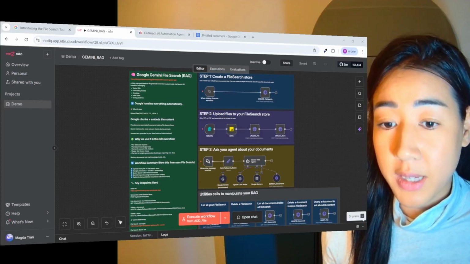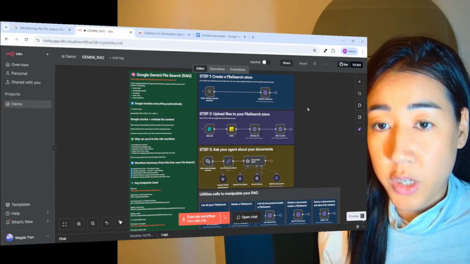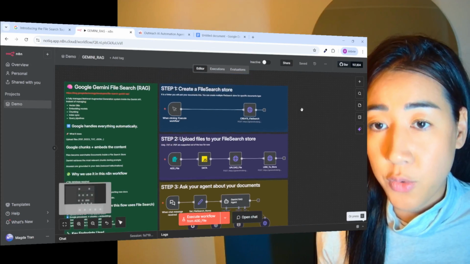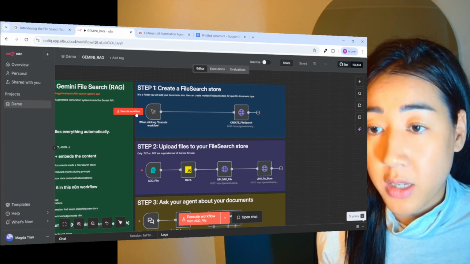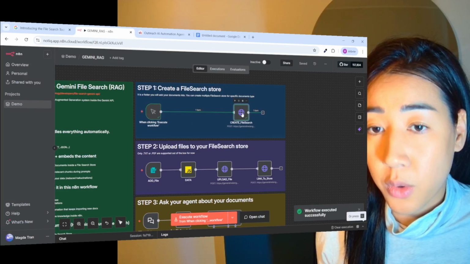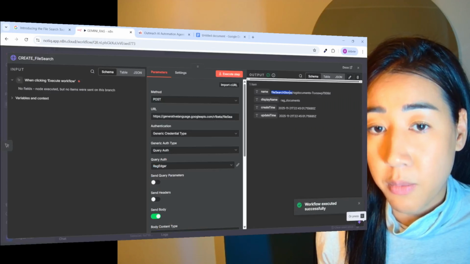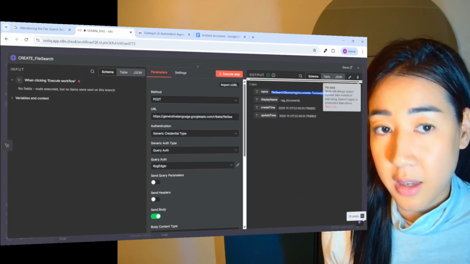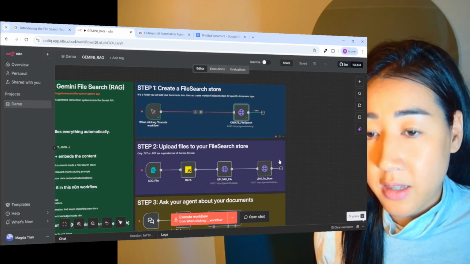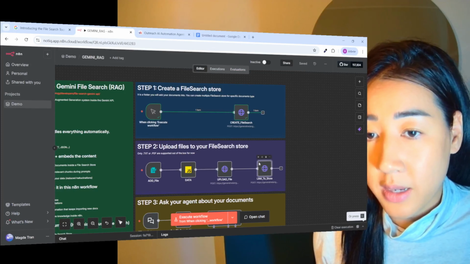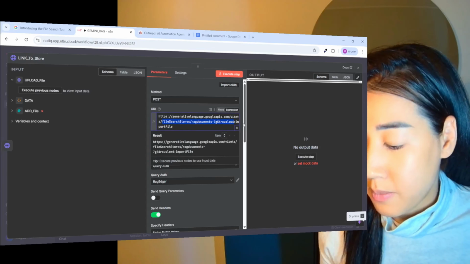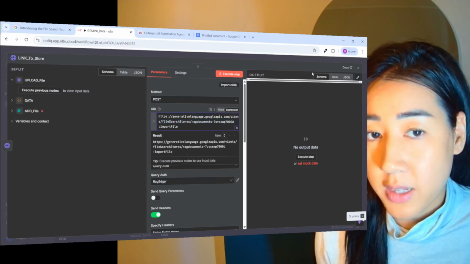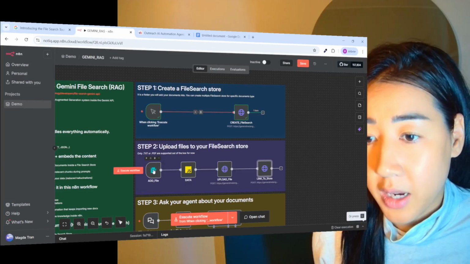Okay, so this is basically how the flow works. So here we're just going to create a new folder where we're going to place all of our data. So we're going to execute the workflow, and here we're going to get a file name for our folder. So I'm going to take that and copy that. And then in the next step here, I'm going to replace this file name that's in here with my new file name that I just copied. So here I have it, and then we're going to go back and add a file.